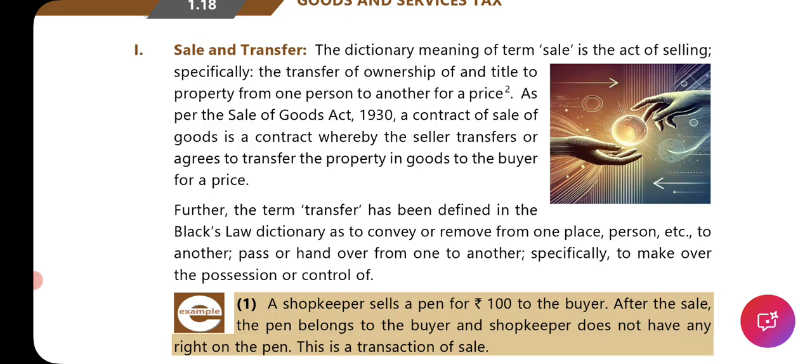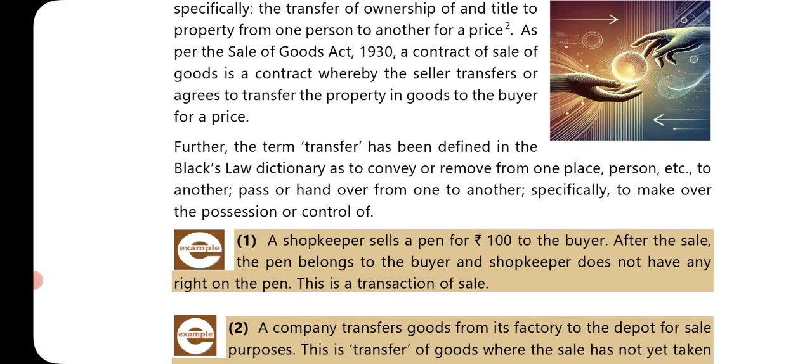The dictionary meaning of the term sale is the act of selling, specifically the transfer of ownership of and title to property from one person to another for a price. As per the Sale of Goods Act 1930, a contract of sale of goods is a contract whereby the seller transfers or agrees to transfer the property in goods to the buyer for a price. Further, the term transfer has been defined in Black's Law Dictionary as to convey or remove from one place, person, etc. to another, pass or hand from one to another, specifically to make over the possession or control of.